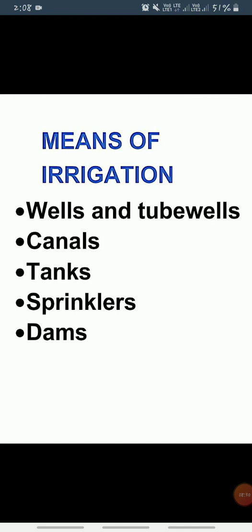Clear? Next is sprinklers. I will show the picture also of the sprinkler. Clear? So in sprinkler irrigation, water from a pipe is sprayed into the air and it falls on the plants like rain. So it is popular in Rajasthan, Haryana, Madhya Pradesh and Kerala.